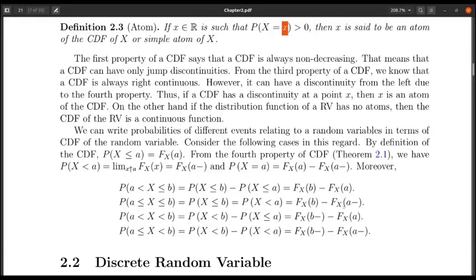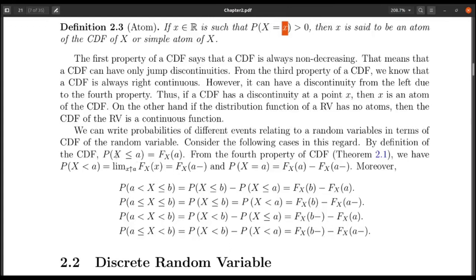Obviously these involve limits, so minus means left limit and plus means right limit. So there will be limits involved, but we will be able to write them in terms of the distribution function or limits of the distribution function. Okay, how can we do that? Let us just see it from here.